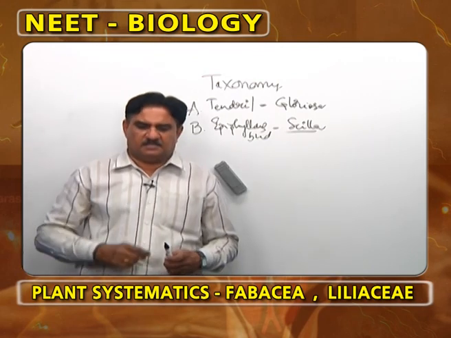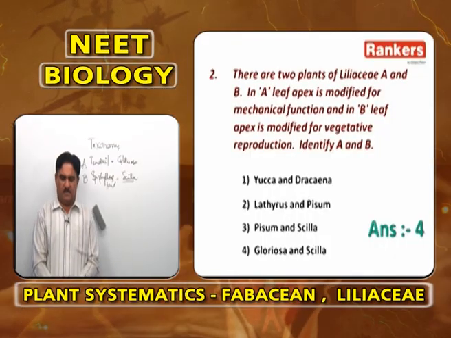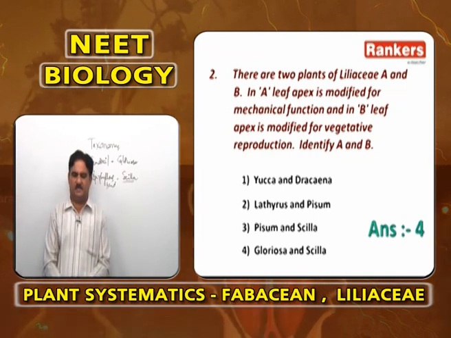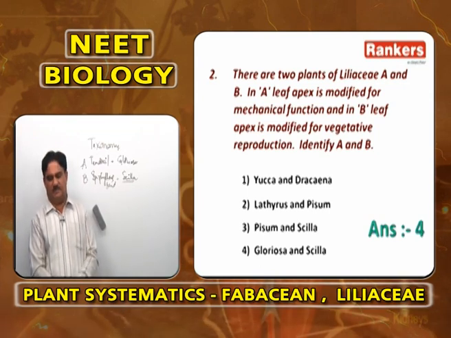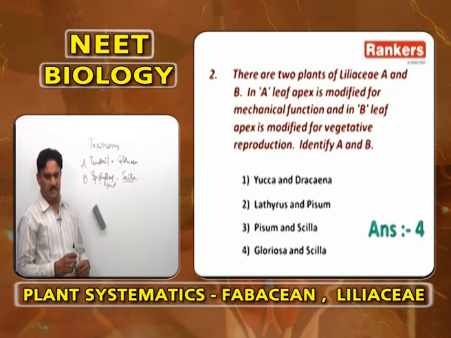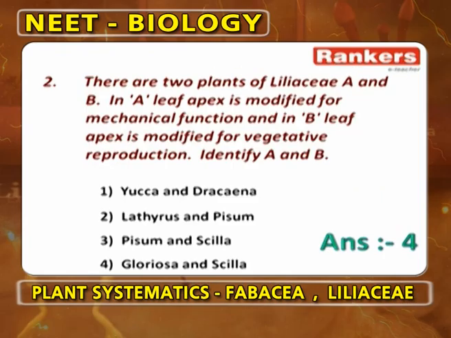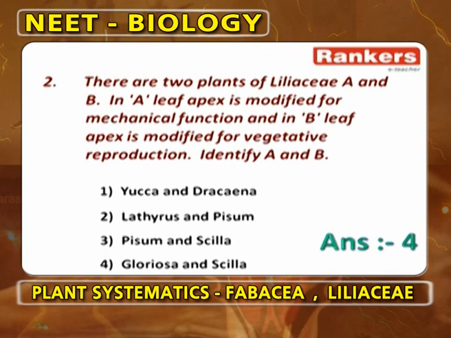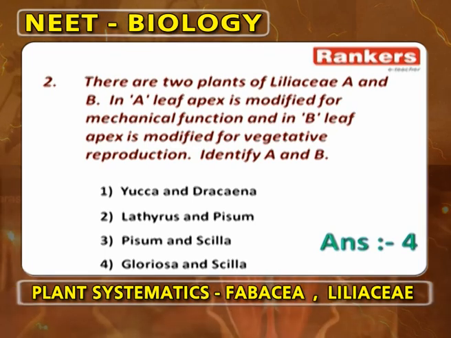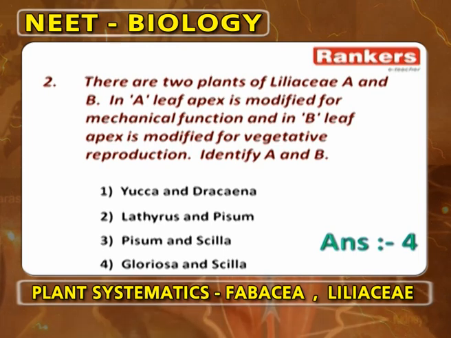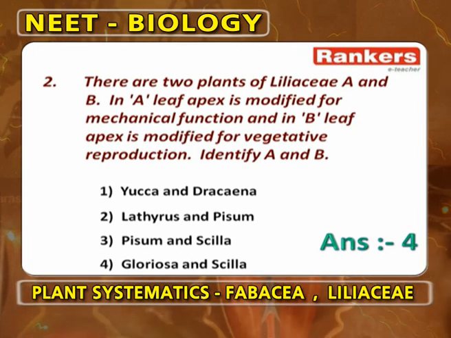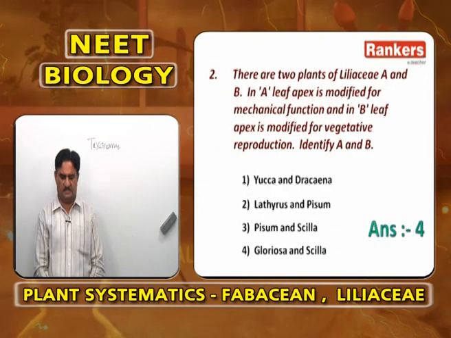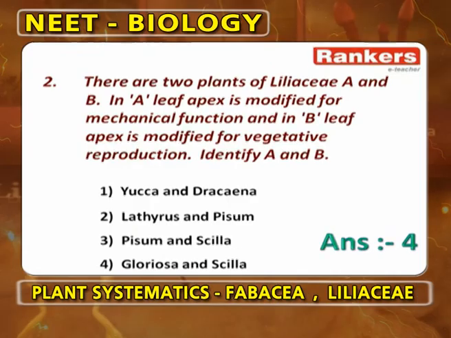So here the question is, there are two plants of Liliaceae, A and B. In A, leaf apex is modified for mechanical function means tendril. In B, the leaf apex is modified for vegetative reproduction, epiphyllous buds. Identify A and B: it is Gloriosa and Scilla. Here Yucca and Ruscus are fiber yielding plants of Liliaceae with anomalous secondary growth. Lathyrus and Pisum absolutely do not belong to Liliaceae, they belong to Fabaceae. Pisum belongs to Fabaceae, Scilla belongs to Liliaceae. So the answer is the fourth one, Gloriosa and Scilla.